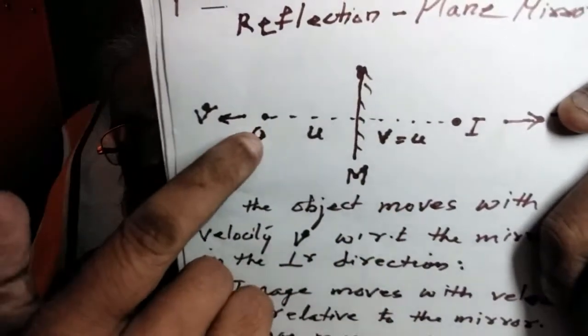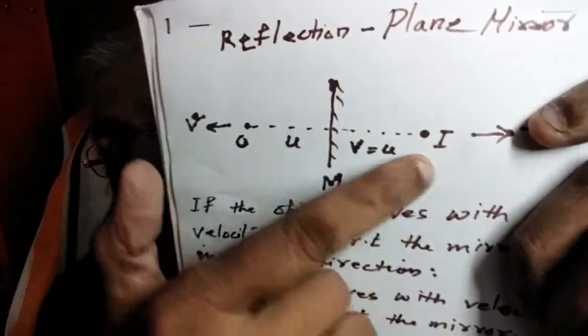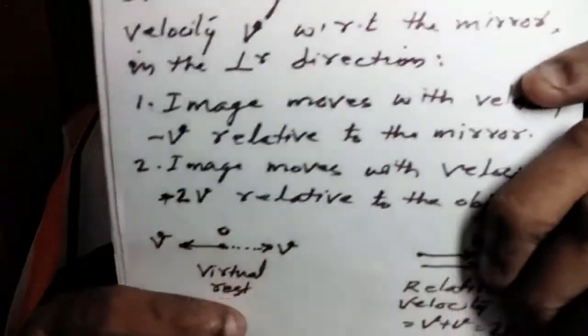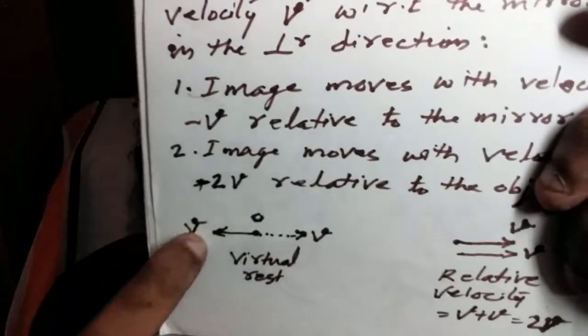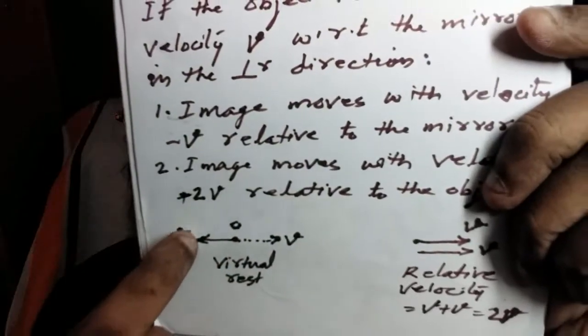But if the velocity of the object is v, then what is the velocity of the image relative to the object? We must find out. Here the original velocity of the object is v in this direction. To find the relative velocity of the image, you must bring the frame of reference to virtual rest, in imagination.